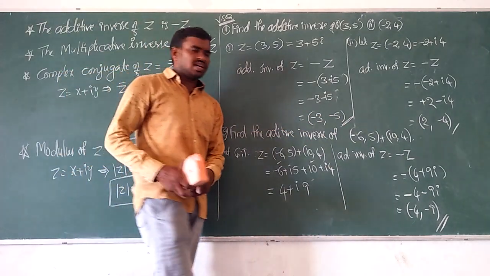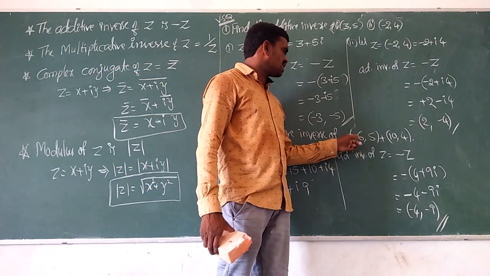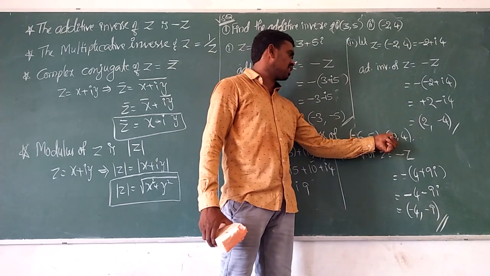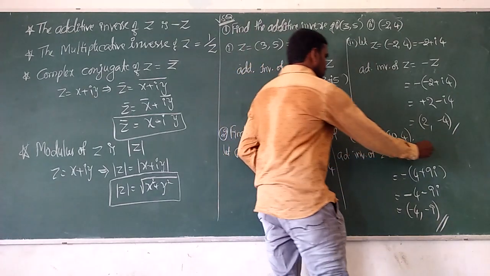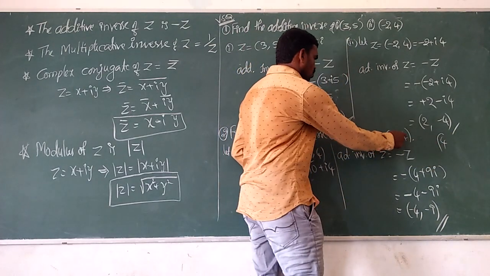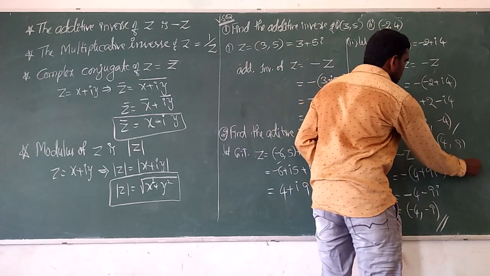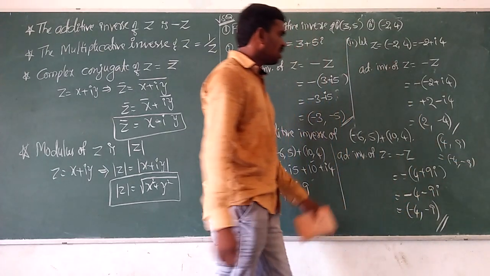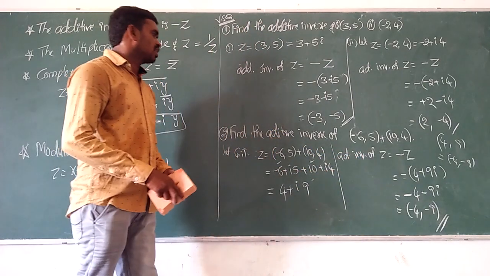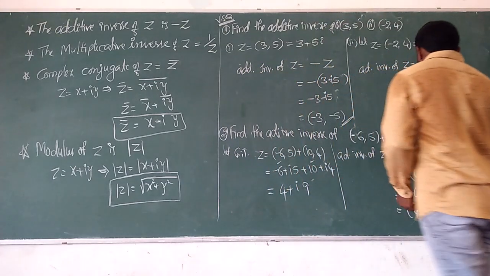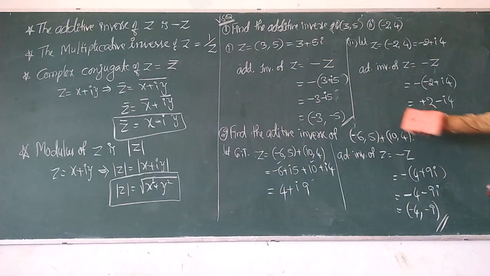Okay, so directly we can see the answer. See, minus 6 plus 10, corresponding elements like a matrix. Corresponding elements: 10 minus 6 is 4, 4 plus 5 is 9. So for this, additive inverse means minus 4 minus 9. That's it. Directly we can write the answer. That is useful in MCET exams or competitive exams. Whenever the multiples are given, you can do it directly.